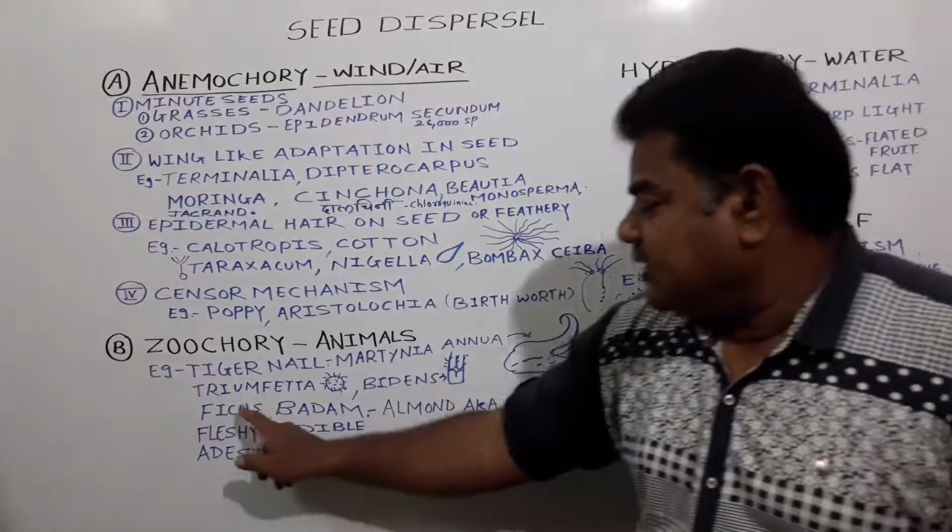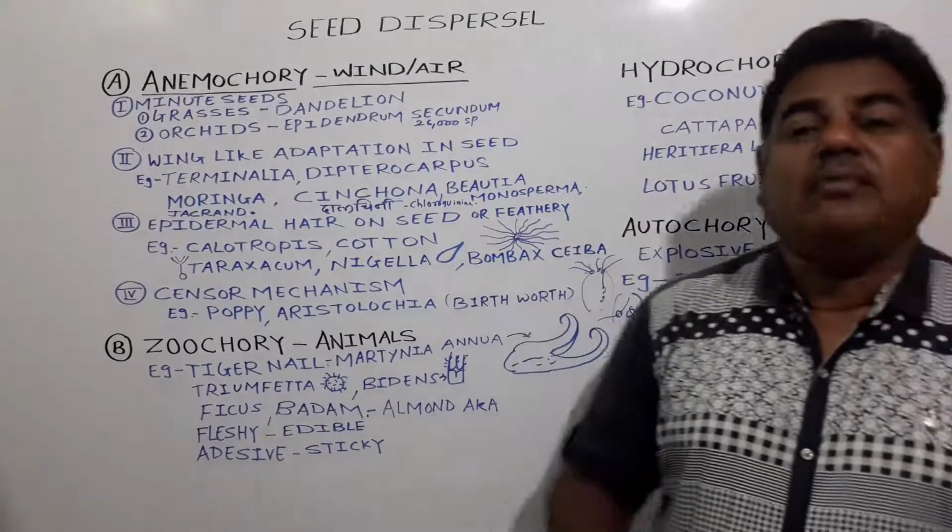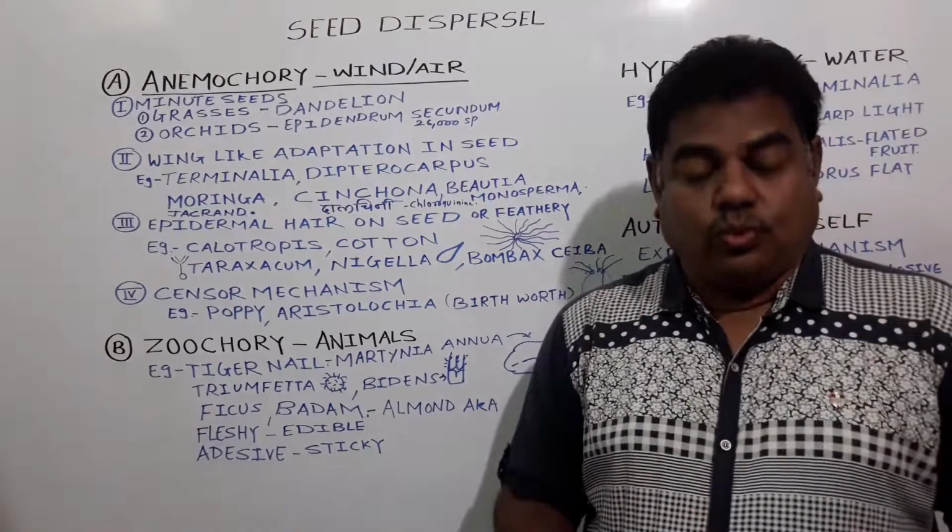In case of Tribulus, in Marathi we call it Gokul.